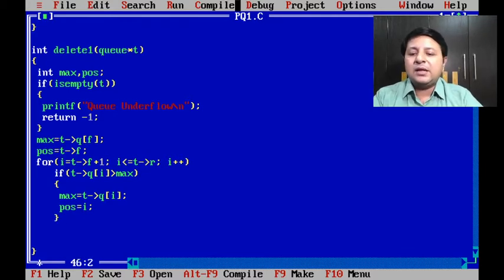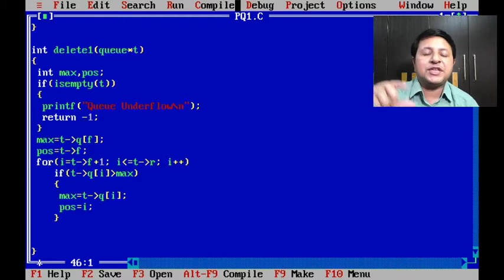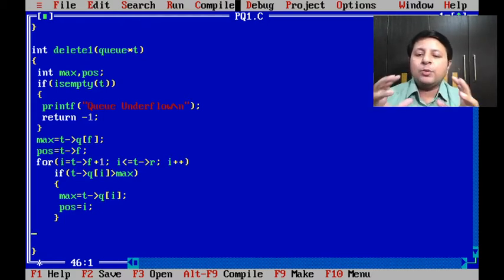For the for loop I have not given braces. If you wish to, you can give them, because we only have an if statement in it. When the for loop gets over, I'll have my maximum in max and my position in pos. I don't need a separate variable here, because max already stores that element. Finally you will see I'll be returning max. But my max is going to get deleted from pos.